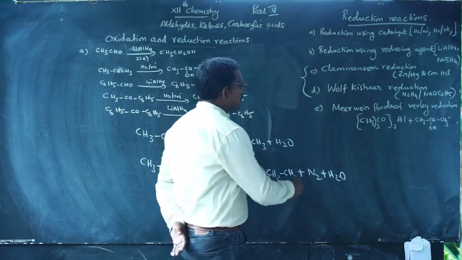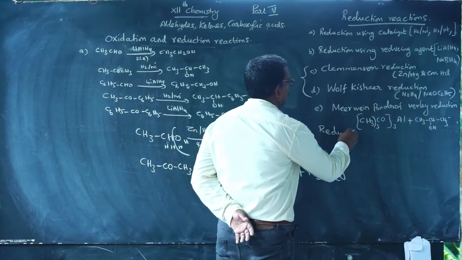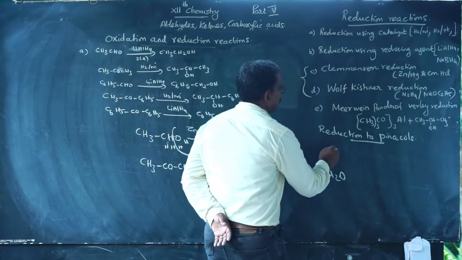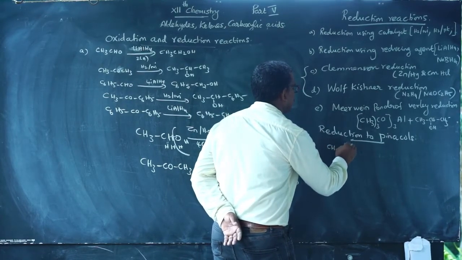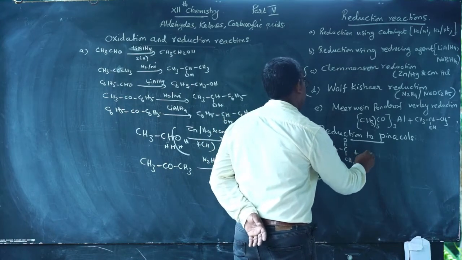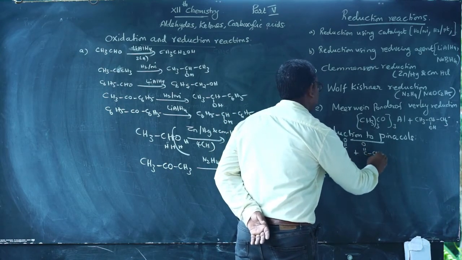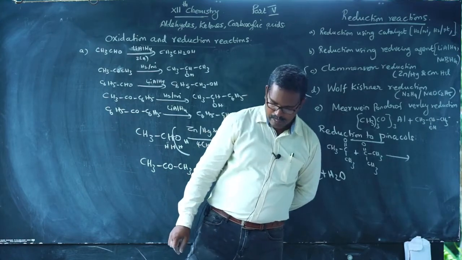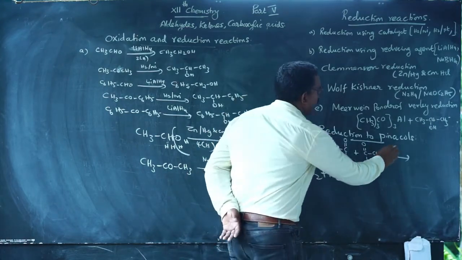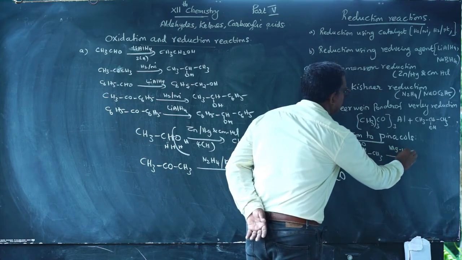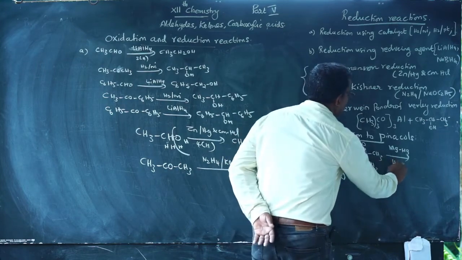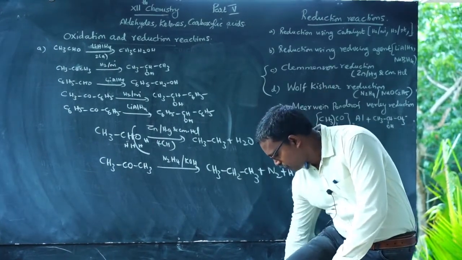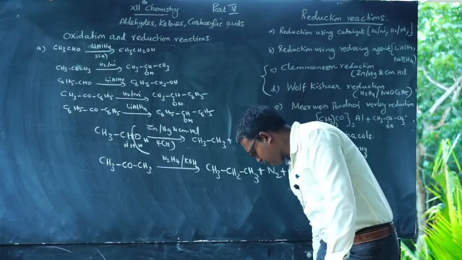Reduction to pinacols: suppose we are taking two molecules of acetone in the presence of magnesium and mercury, with two nascent hydrogen atoms.